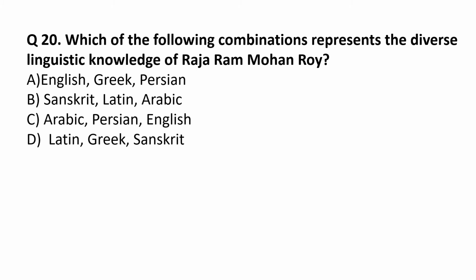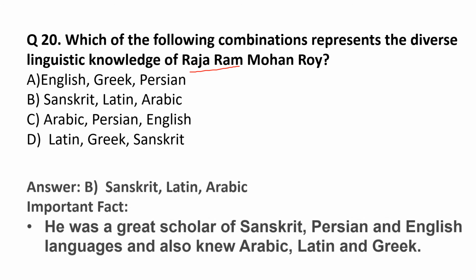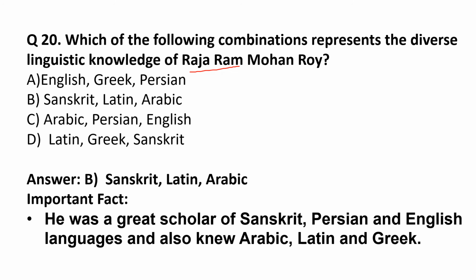Which of the following combinations represents the diverse linguistic knowledge of Raja Ram Mohan Roy? The correct option is option B, Sanskrit, Latin, Arabic. Raja Ram Mohan Roy was a great scholar of Sanskrit, Persian, and English languages and also knew Arabic, Latin, and Greek.